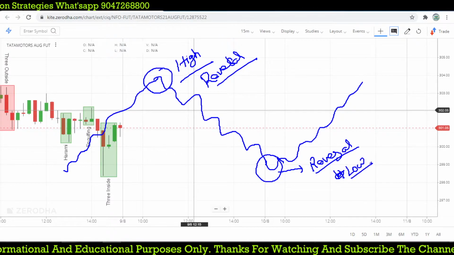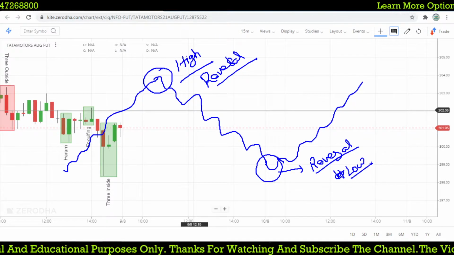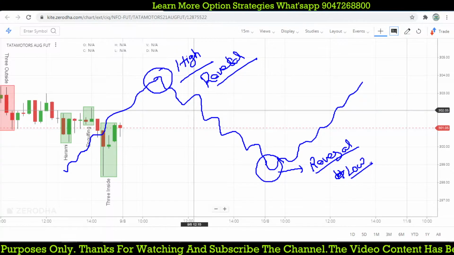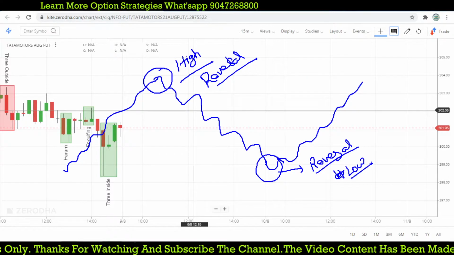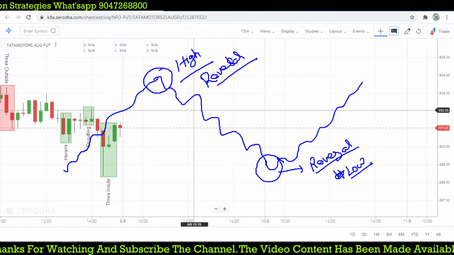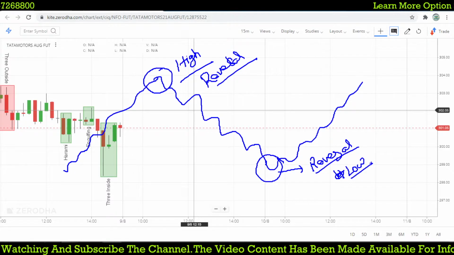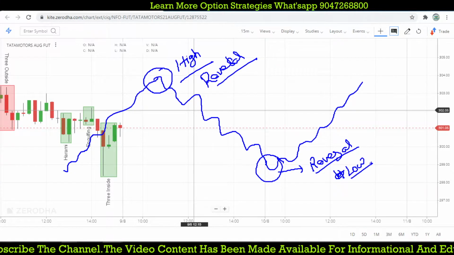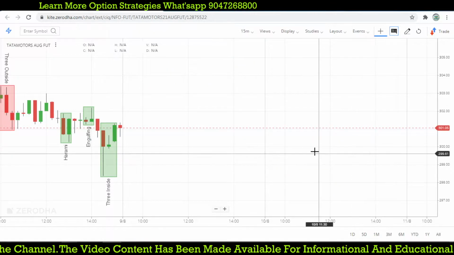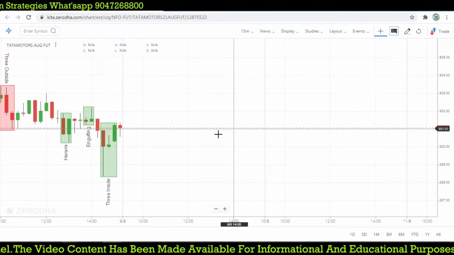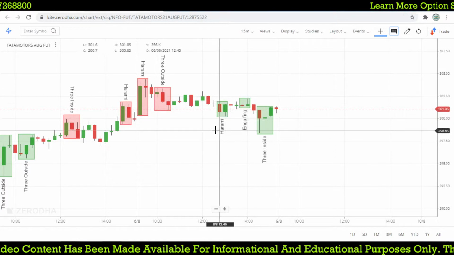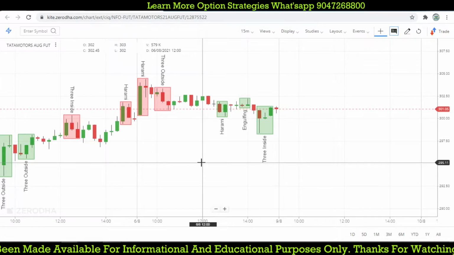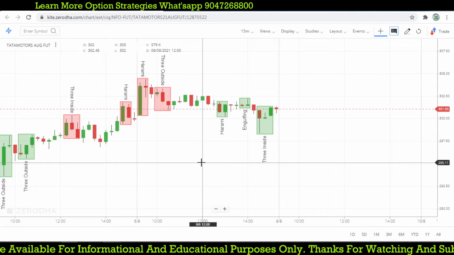So if you get a trade at the lowest level as well as the highest level, that should give you some good return because we are buying at a bottom and selling at a top, right? That is the concept we are using. So in this video, we are going to take only the Harami candlestick pattern. Let's see. This is also showing Harami candlestick patterns. The Harami candlestick pattern looks like an inside candlestick pattern.